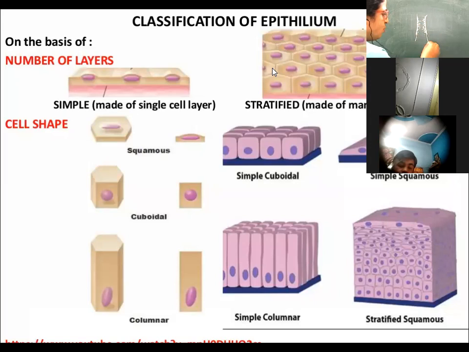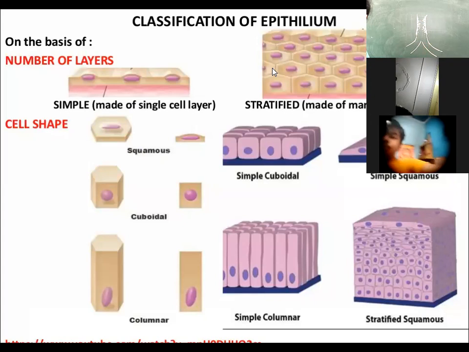Now, as you know, we have two lungs. So this trachea divides into two parts. And what are these parts called? Yesterday I discussed it. Ma'am, larynx and pharynx.